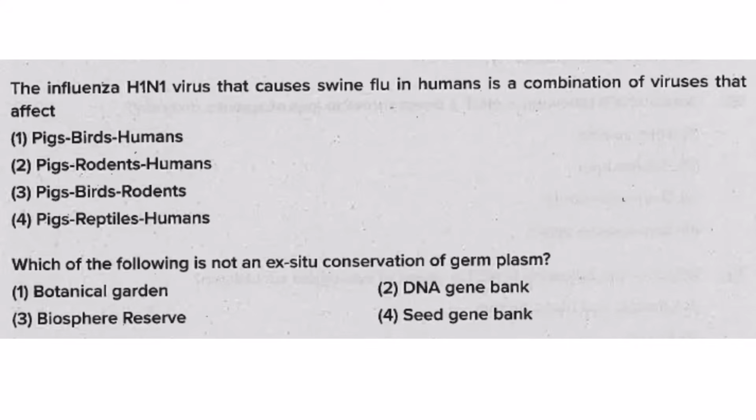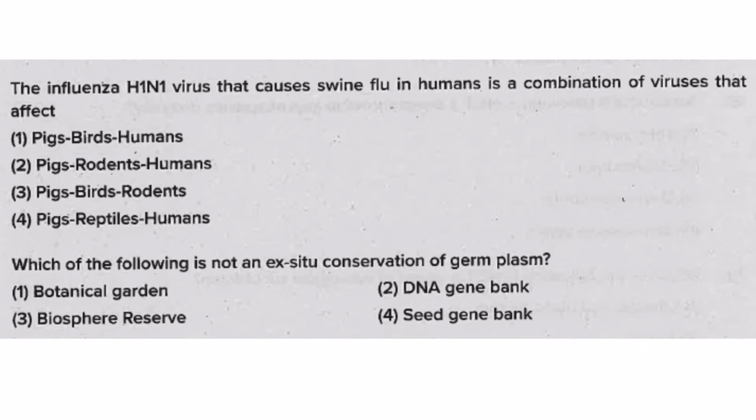Then the influenza H1N1 virus that causes swine flu in humans is a combination of viruses that affect. So swine flu, it emerged from recombination of other influenza strains, that is the one from swine or the pigs, then the avian or the birds, and the humans, that is human influenza viral strain.